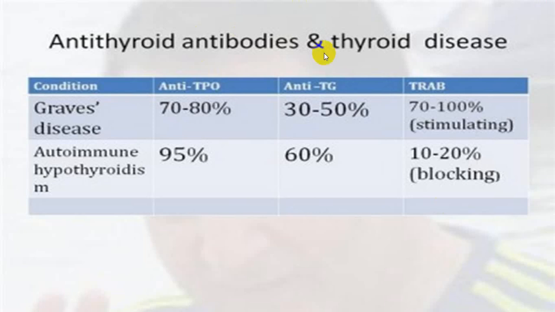And this is what we call the difference between Graves' disease and Hashimoto's. In Graves' disease, TPO will be positive, thyroglobulin will also be positive, but the TSH receptor stimulating antibody will be strongly positive. In autoimmune thyroiditis, you will have a strongly positive TPO antibody, and the TSH receptor blocking antibody will be positive in 20% of the people.